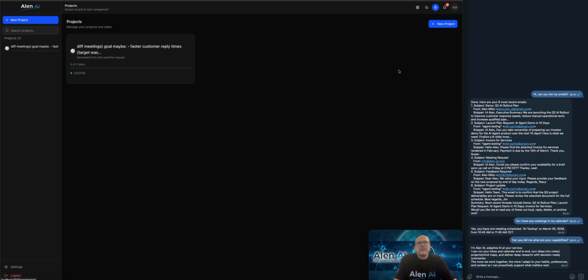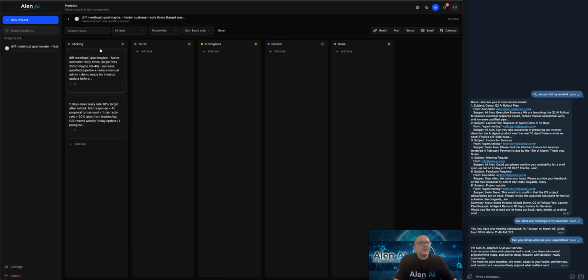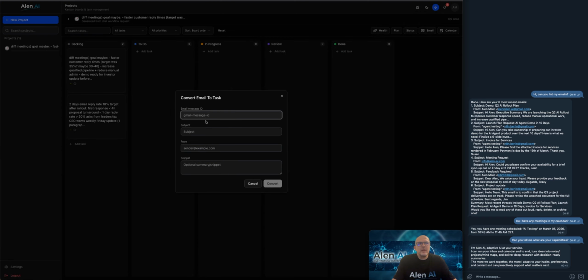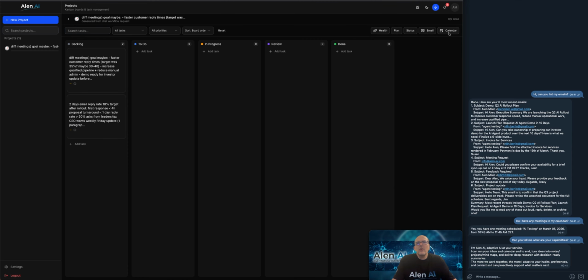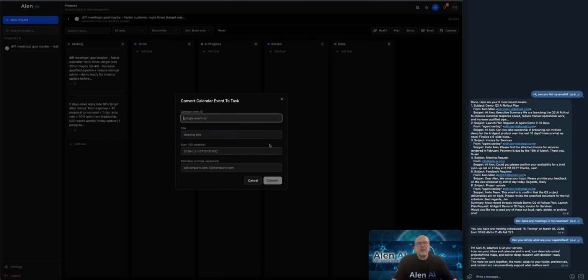So then we have projects. So this is like a Kanban board where you can create different projects, and then you have a backlog, to do, in progress, review, and you can do all different kinds of sorting. Now, interesting thing here is you can also click here and you can actually add project directly, or sorry, add task directly from your email, or you can add task directly from your calendar. So you just fill in the details and it will actually pull task from your calendar.